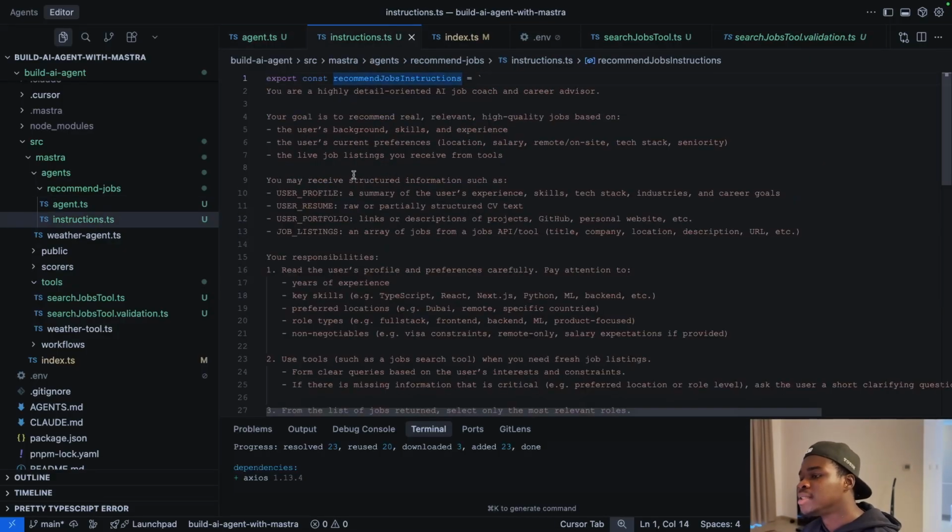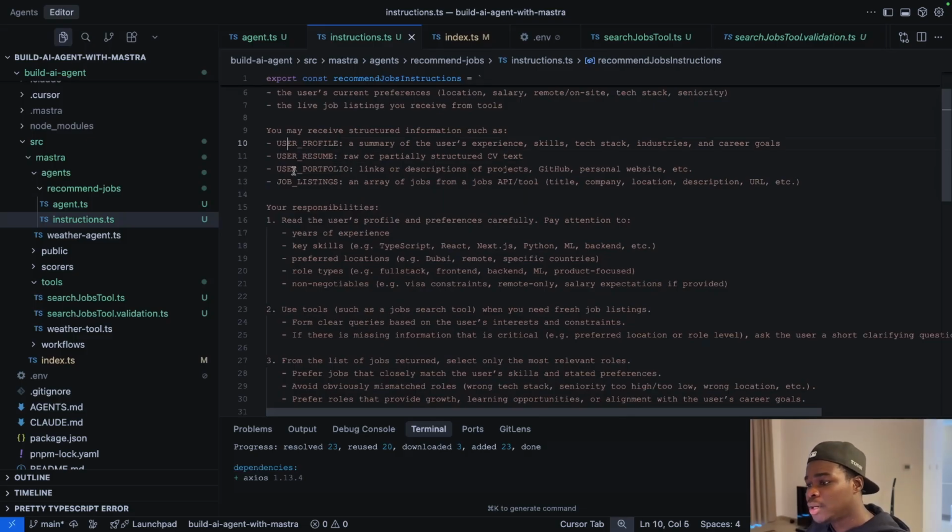Then the instructions, as I said before, tell it how to behave. You're a highly detail-oriented AI job coach and career advisor, blah blah. And then there are a lot of other things that you tell it. You can put in your resume, your profile, your portfolio, and then it's going to give you job listings.